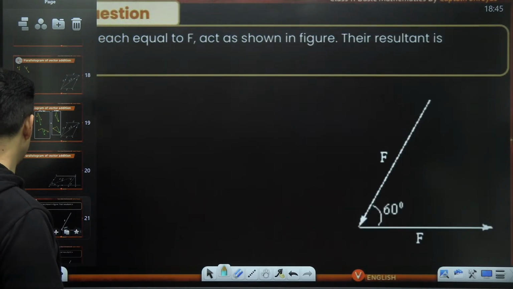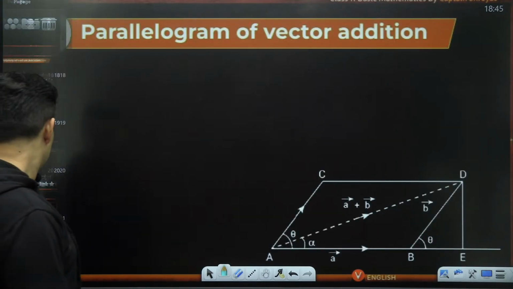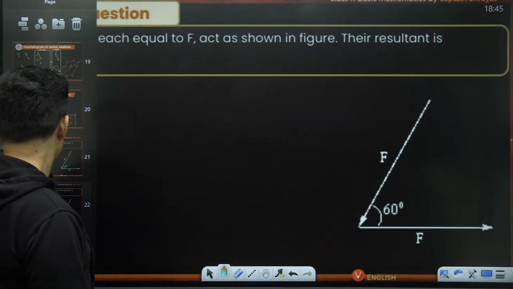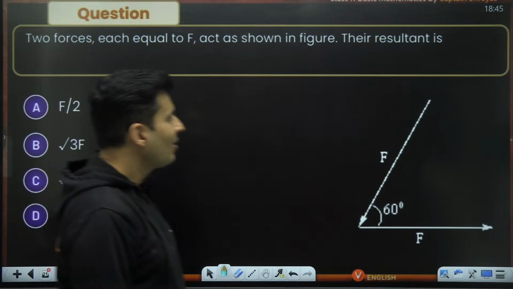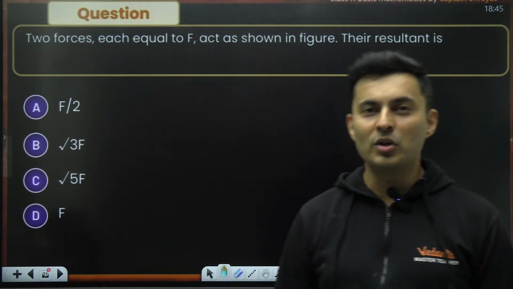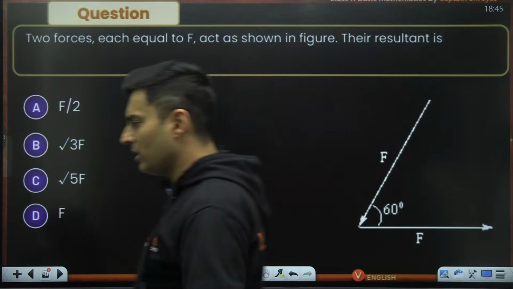Let's see whether you can do this. Two forces, each of value f, act as shown in the figure. What do you think the resultant is going to be? Very straightforward. You can use the triangle law or the parallelogram law, completely up to you.